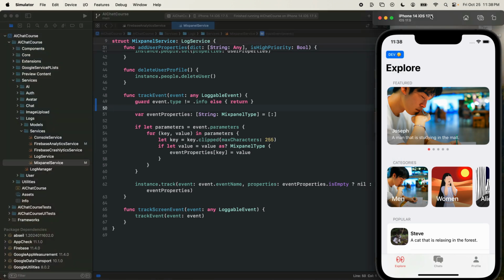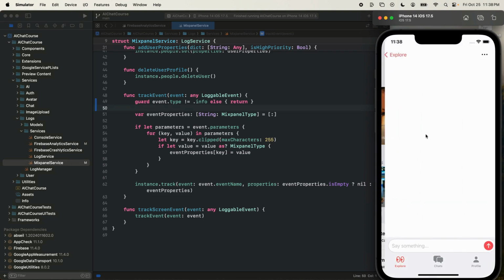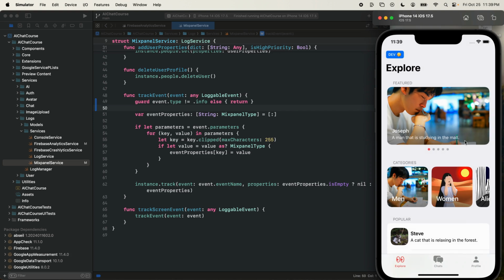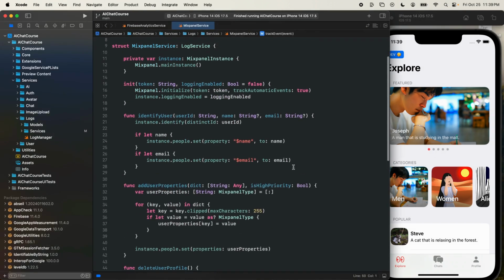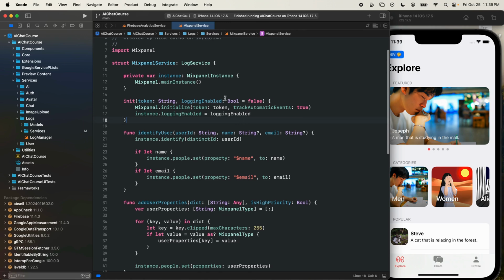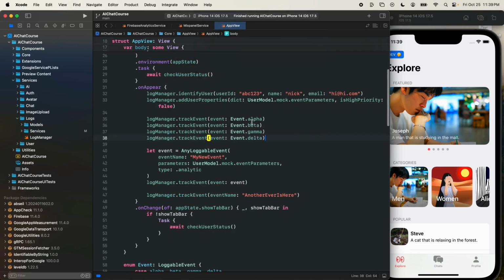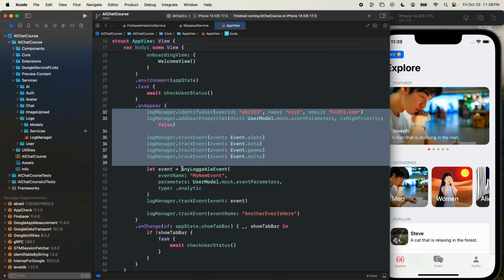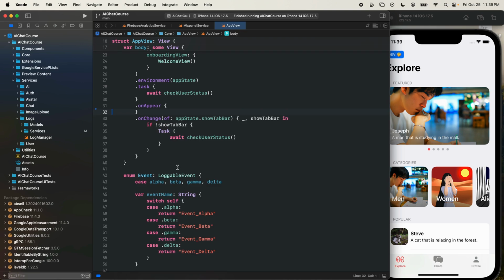All right, the first thing that I want to track when we go to any screen is the screen appearing and disappearing. So if I click onto this screen, I want to have an event that says chat appeared. If I click away, I want an event that says chat disappeared. And in SwiftUI, obviously we have on appear and on disappear. Let's go into our app view where we have our fake events, and let's delete all of our fake events because we don't need those.